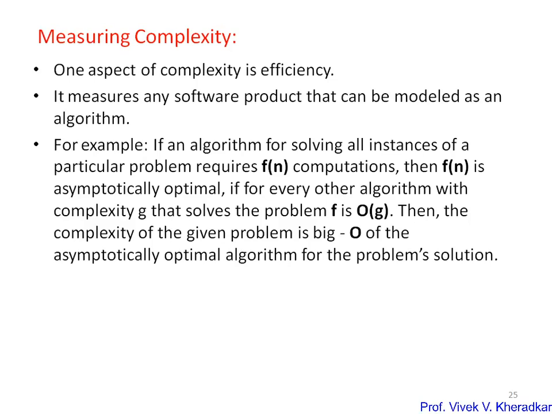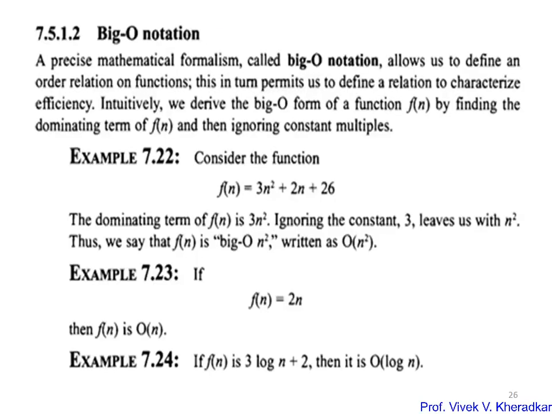So what is big O notation? It is a mathematical formalization that allows us to define an order relation on functions. This permits us to define the relation to characterize the efficiency. To measure the efficiency, the notation we use is called big O notation. We derive the big O form of a function f of n by finding the dominating term of f of n and ignoring the constant multiple.